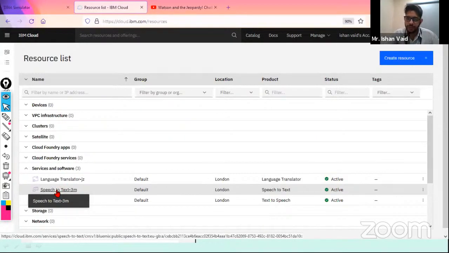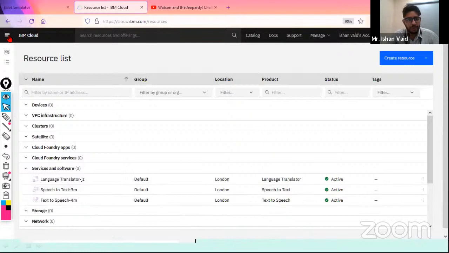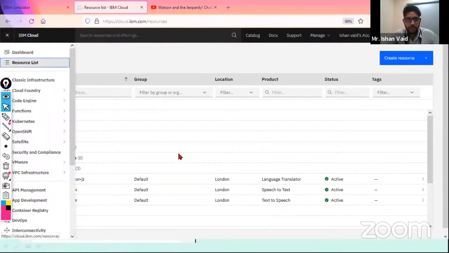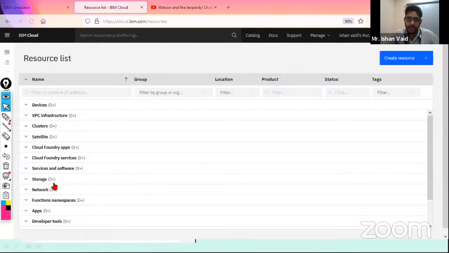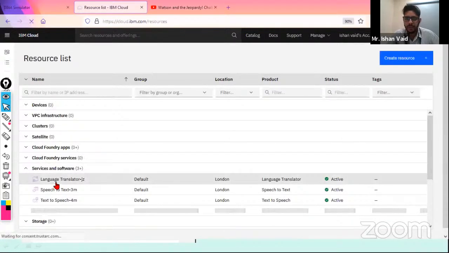So if you want to create two instances of one service, then you have to upgrade your account. Otherwise, once you have created this, you simply get back to your IBM Cloud resource list. Here you will find it, and you can click on this and simply use it.